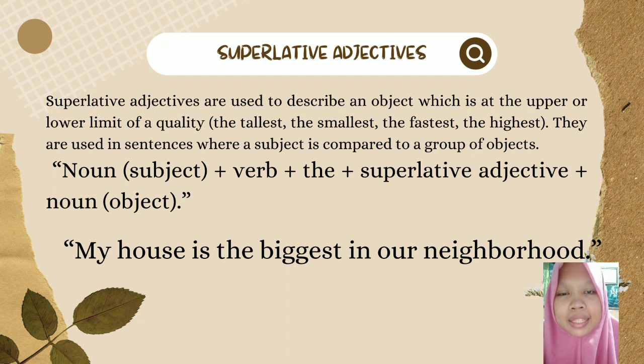The pattern is noun as subject, plus verb, plus the, plus superlative adjective, plus noun as the object. Example, my house is the biggest in our neighborhood. The biggest is a superlative adjective.